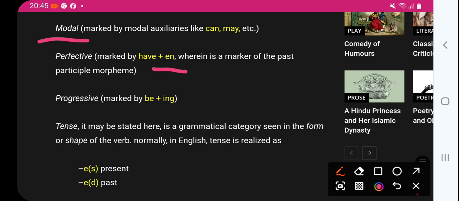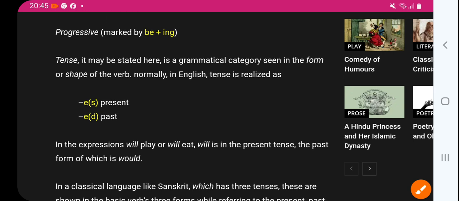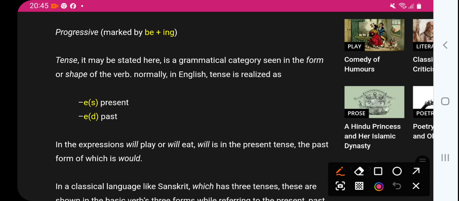Morpheme is a word. Now, progressive. What is progressive? It is marked by be plus ing. Of course, progress, so it is marked by be plus ing. Tense may be stated here as a grammatical category seen in the form or shape of the verb, right? And normally in English, tense is realized as s, that is present, and ed, that is past.